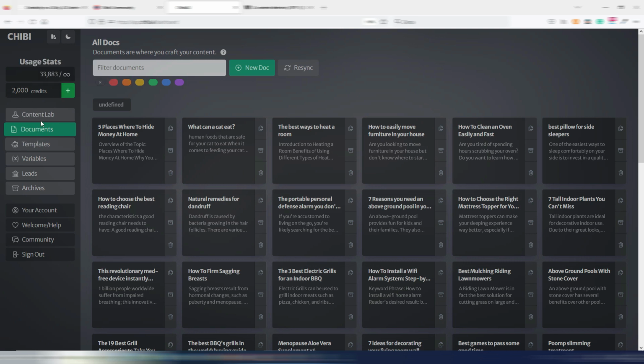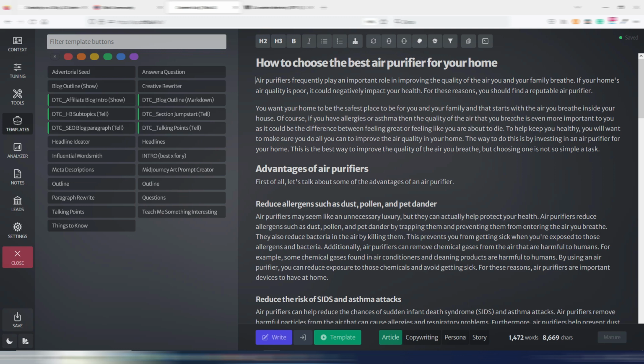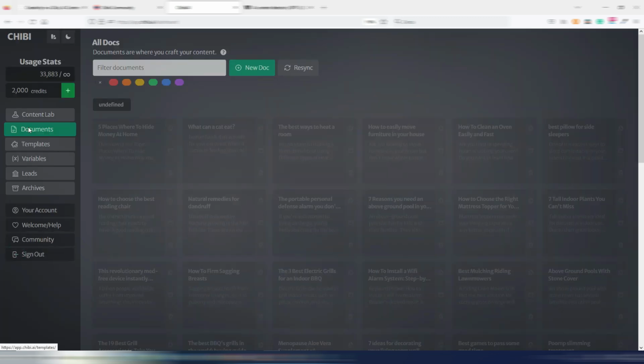Anyway, this is the menu where you have documents, and in this case, where you have Content Lab. Content Lab is similar to a document, but it's not a saved document. So here is where maybe you make your experiments, you try your tools, you try to use Chibi without saving this as a specific document. You can obviously save it as a document if you want, but this is called the Content Lab because it's your lab where you try different things without maybe messing up a specific document.